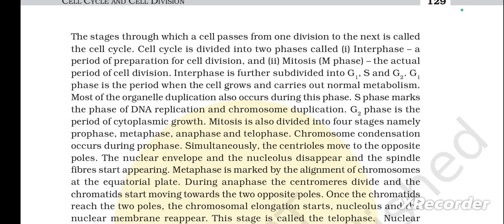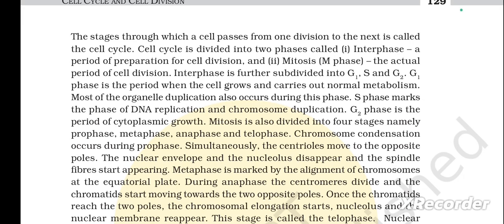The cell cycle is divided into two phases: first, interphase, a period of preparation for cell division, and second, mitosis, that is M phase, the actual period of cell division. Interphase is further subdivided into G1, S and G2. G1 phase is a period when the cell grows and carries out normal metabolism. Most of the organelle duplication occurs during this phase. S phase marks the phase of DNA replication and chromosome duplication. G2 phase is the period of cytoplasmic growth.